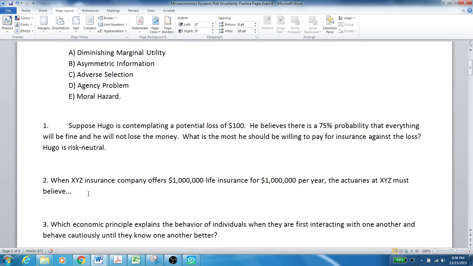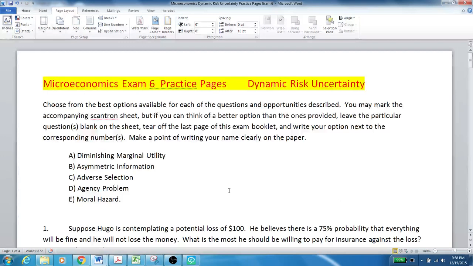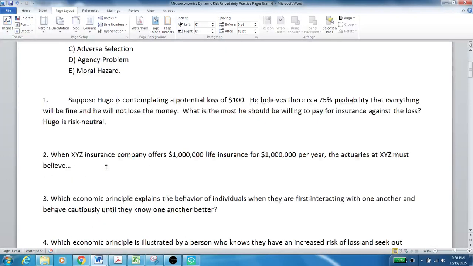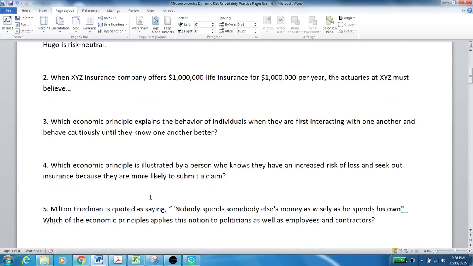Question 2. If XYZ Insurance Company offers $1 million life insurance for $1 million per year, the actuaries at XYZ must believe that I'm going to die. Number 3. Which economic principle explains the behavior of individuals when they are first interacting with one another and behave cautiously until they know one another better? And that is really the idea behind asymmetric information. People act cautiously in the face of asymmetric information.